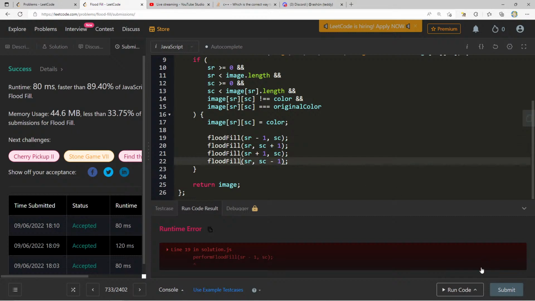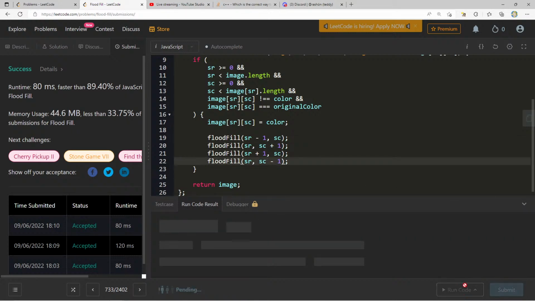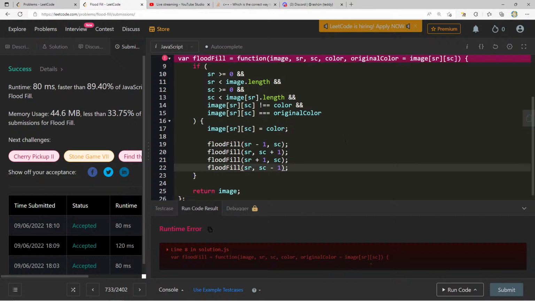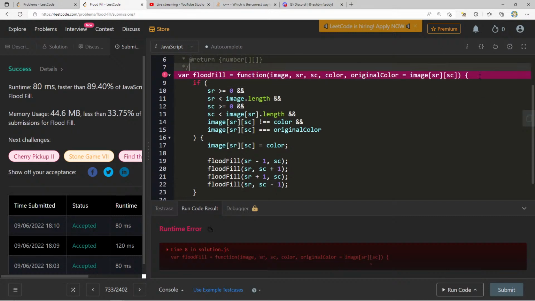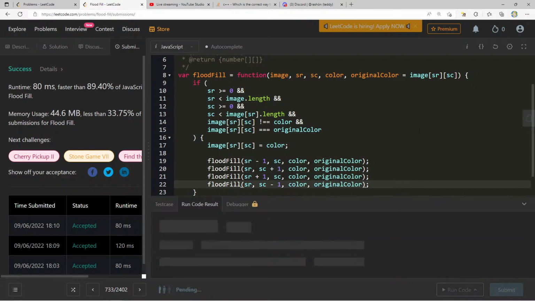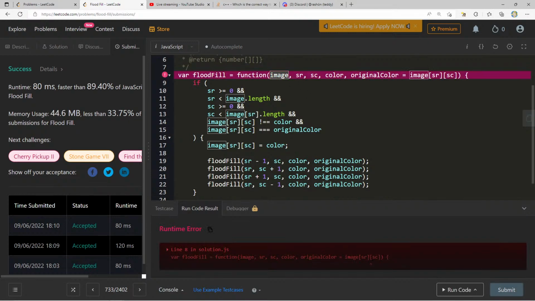It's cool that you're trying the things out that I'm talking about here. K equals image. Oh, okay, we also don't have color, an original color. Let's try this. And also we're going to need to pass an image in all these.